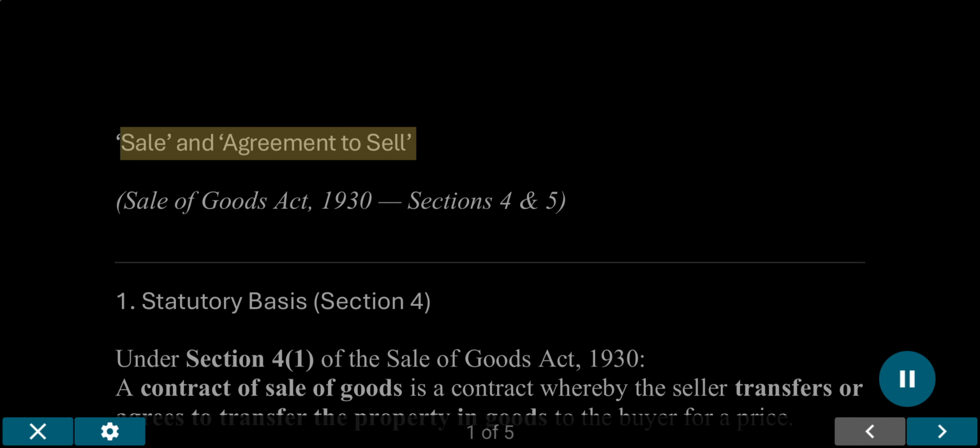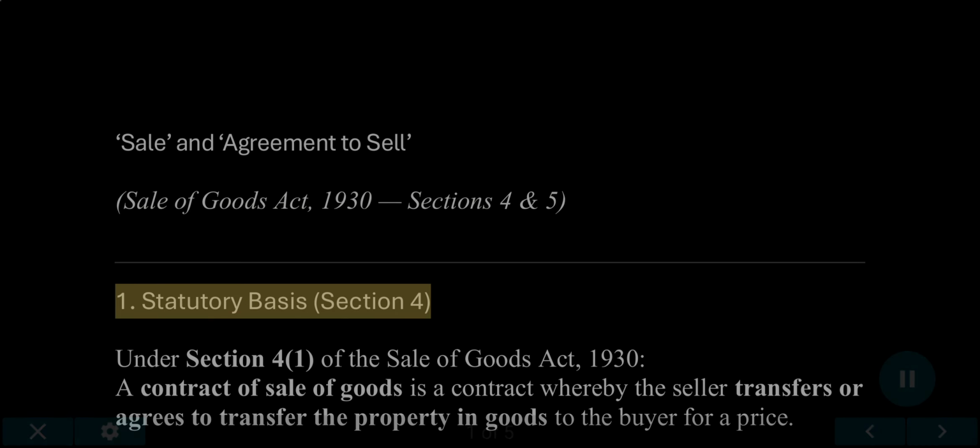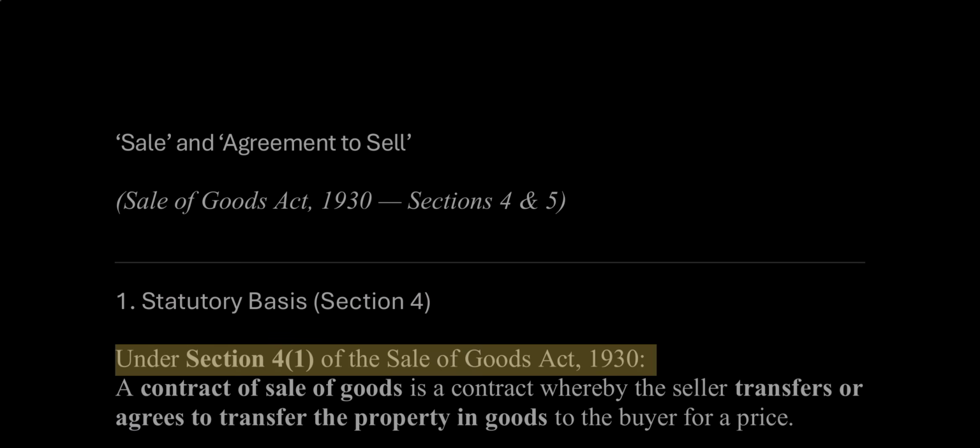Sale and Agreement to Sell. Sale of Goods Act, 1930, Sections 4 and 5. 1. Statutory basis, Section 4. Under Section 4(1) of the Sale of Goods Act,